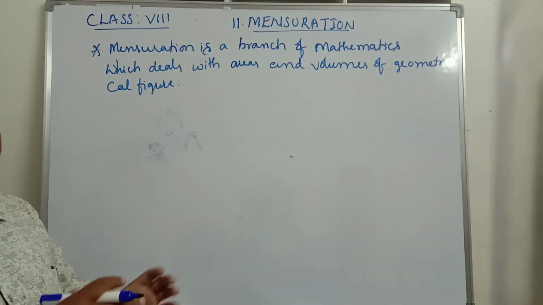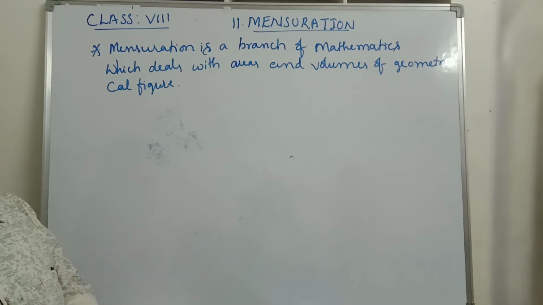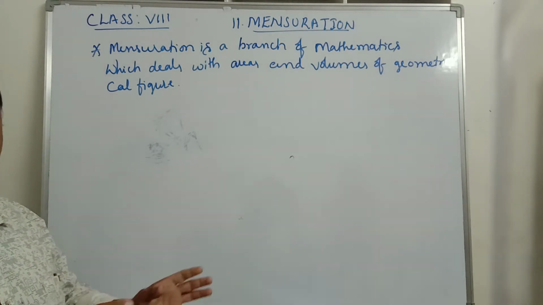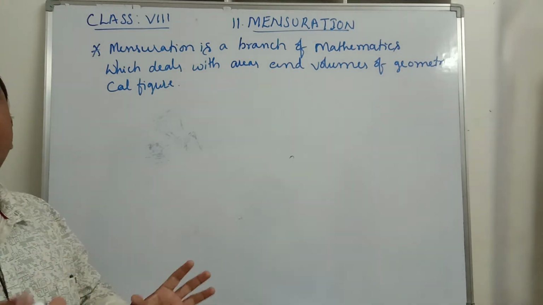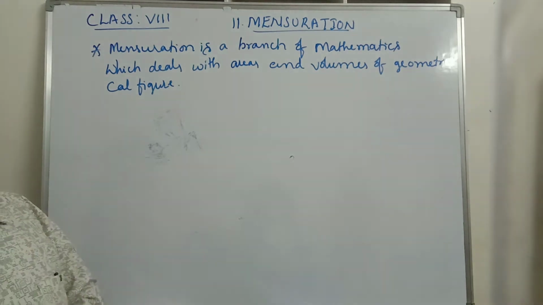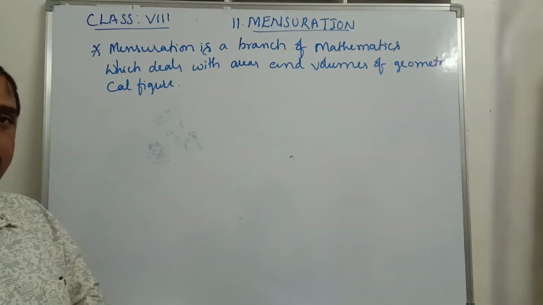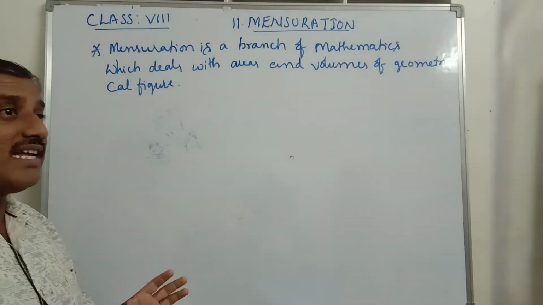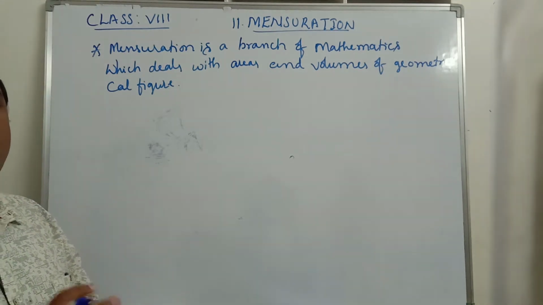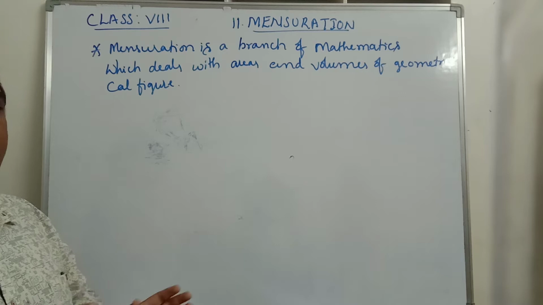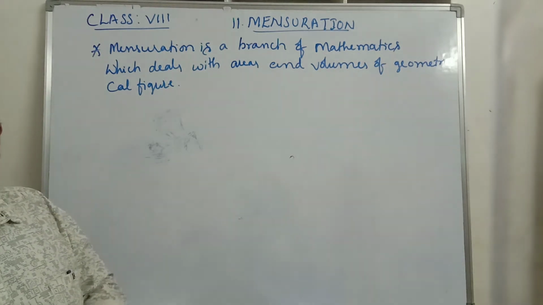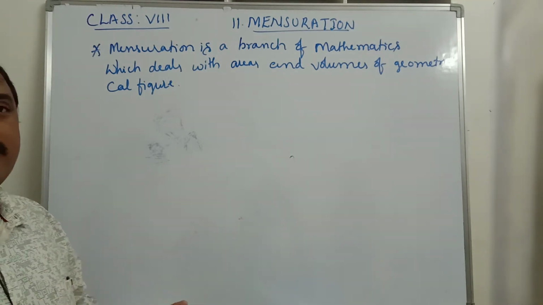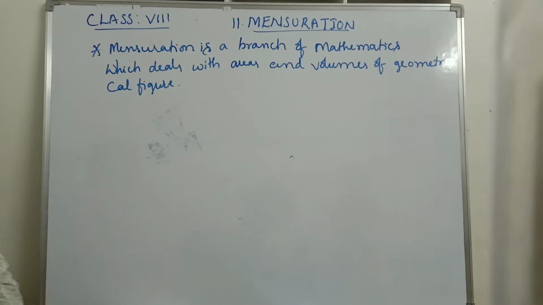After that, the areas of quadrilaterals like a trapezium, a rhombus or a general quadrilateral, and how to find the area of polygons, that is one concept. The other concept is three-dimensional shapes, surface areas of shapes like cuboid, cube and cylinder. And the last concept is volume of 3D shapes, that is solid shapes. We will study here only three solid shapes: cuboid, cube and cylinder.